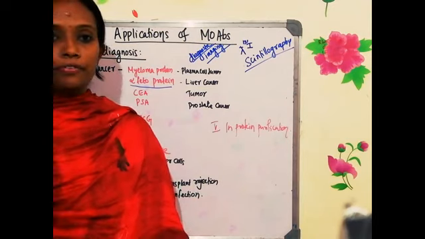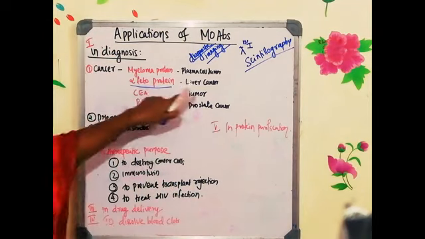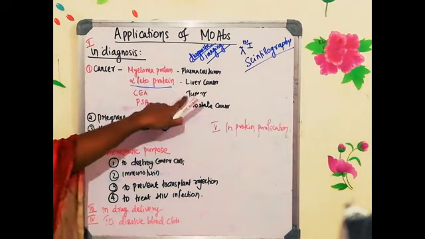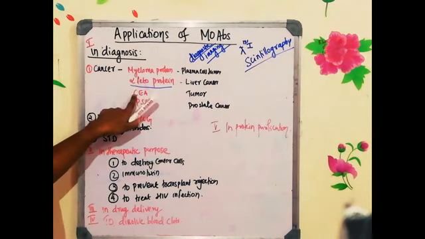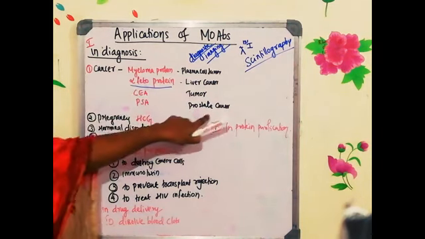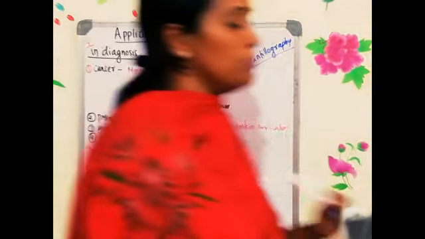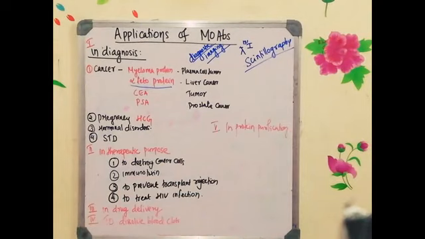Okay. So if hepatic liver cancer is there, you have to look for alpha fetoprotein. If it is tumor detection, you have to look for carcinoembryonic antigen. Prostate cancer, it is prostate specific antigen. So once the monoclonal antibody binds there, you can see the radioactivity.